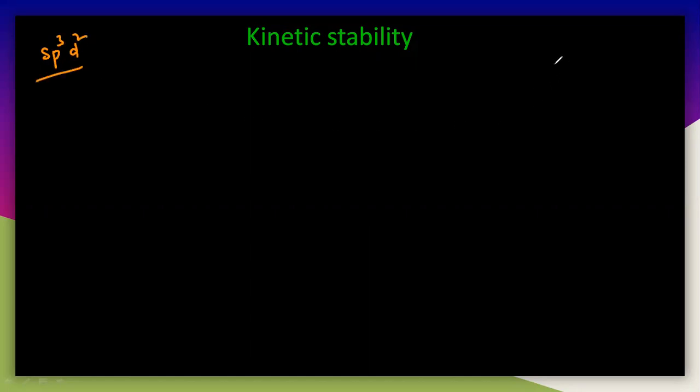sp3d2, d2sp3. I will tell you these two at a time.